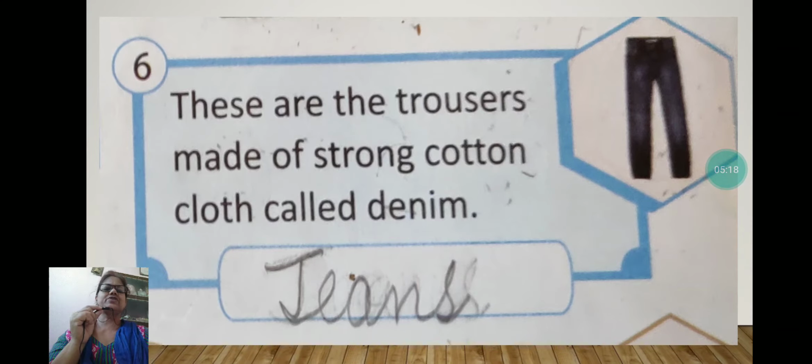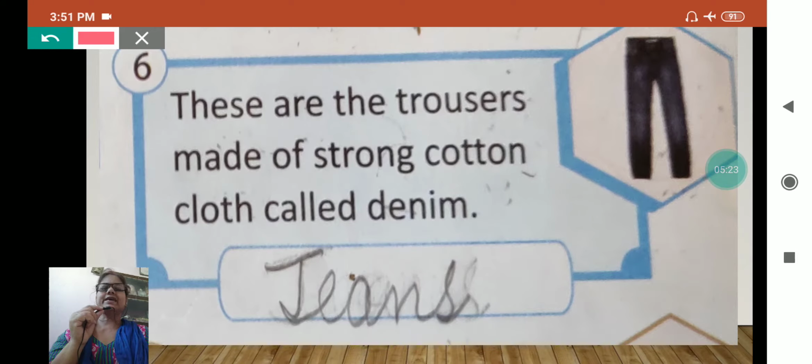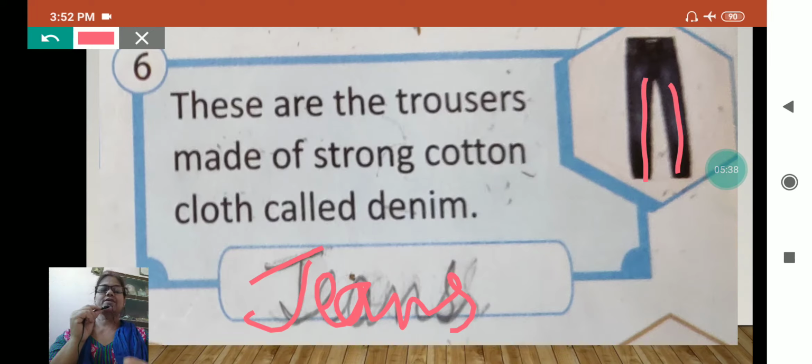These are the trousers made of strong cotton cloth called denim, and I think all of you wear this, and this is called jeans. And as I have told, there are two parts, means these things are in pair, or two parts: pant, trouser, pajama, salwar, or capri, hot pants. These are always in two parts. That's why it is written in twos, plural.